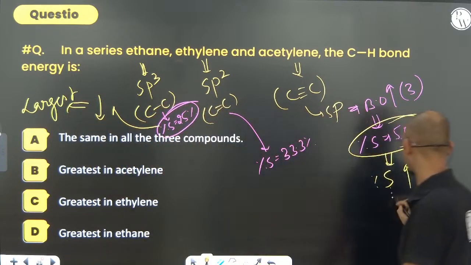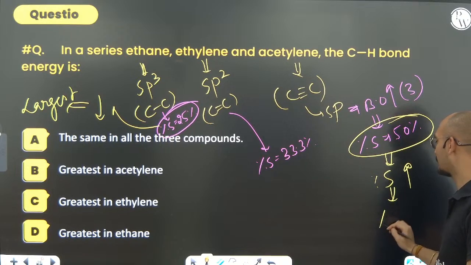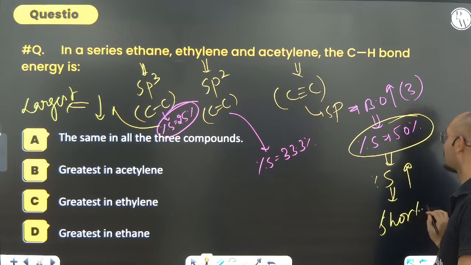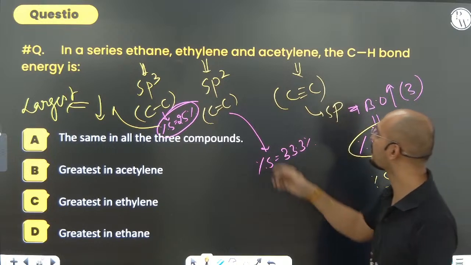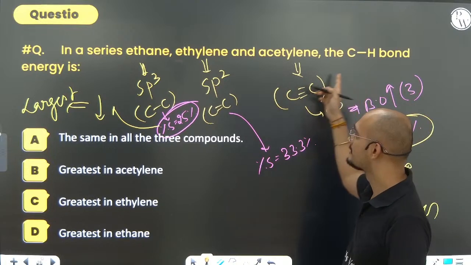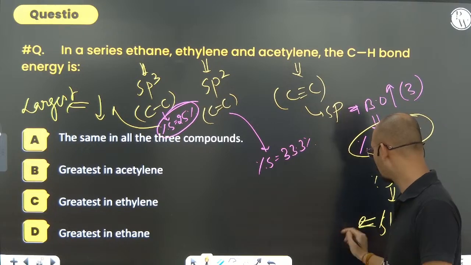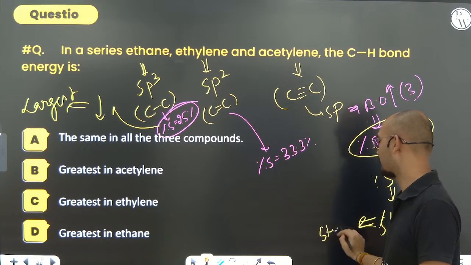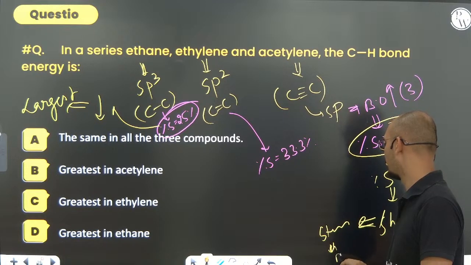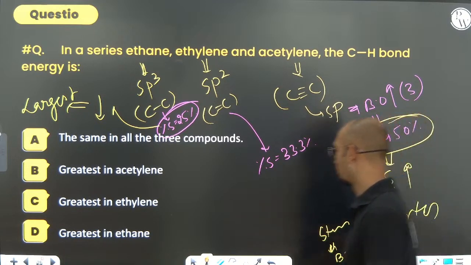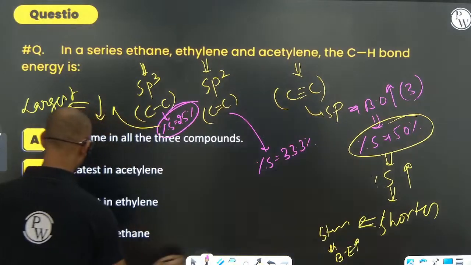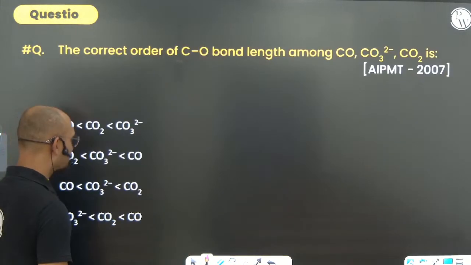If the percentage S character is more, it will be shortest. If it is shortest, it will be strongest, so bond energy will be more. So acetylene is going to be greatest in the options.